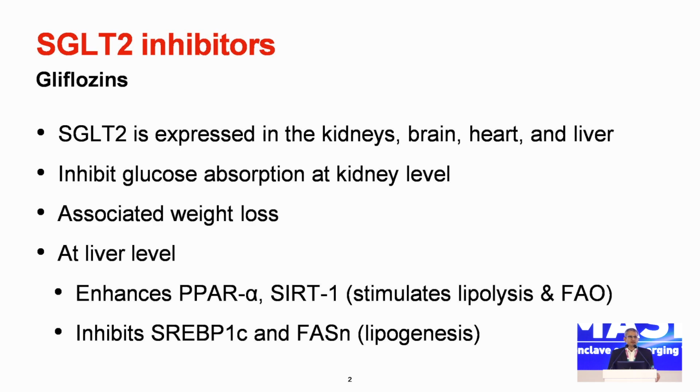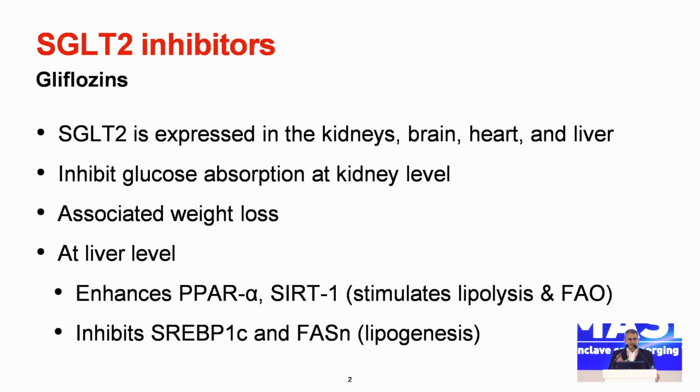Just an introductory slide. So we understand sodium glucose cotransporter 2 is expressed in kidneys, in brain, in heart, and in liver. There is a plethora of data of benefit of these drugs in each one of these organs. I will restrict this to liver and give you a brief data about the other organ systems. We know that it inhibits glucose absorption at the kidney level, and there is associated weight loss, but that's not the only way it helps a liver patient with MASLD.